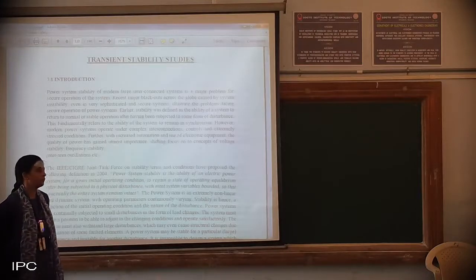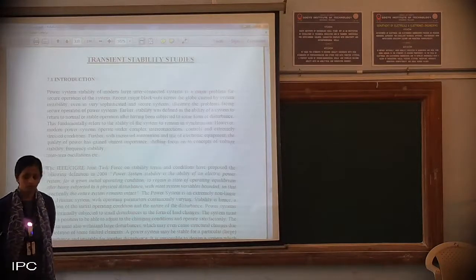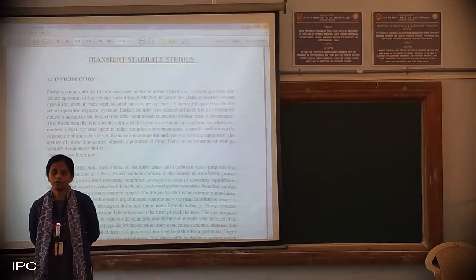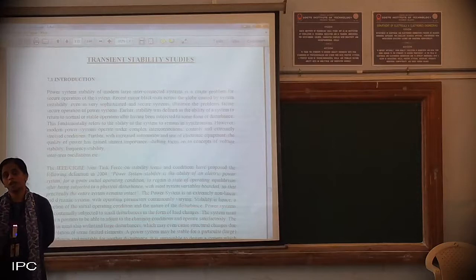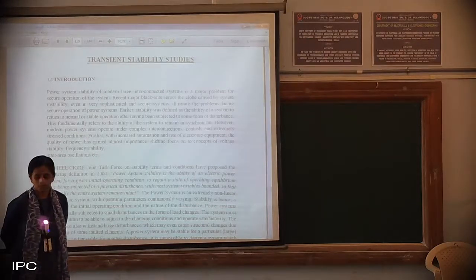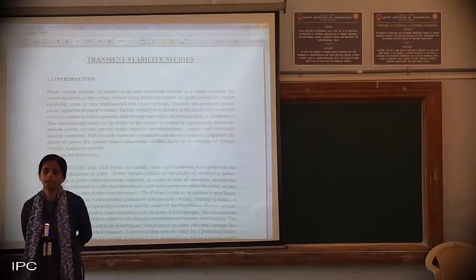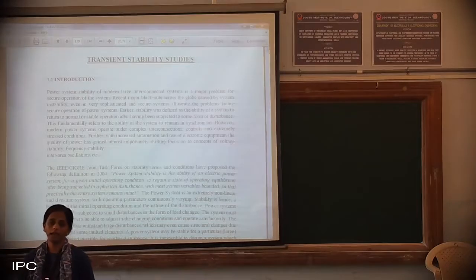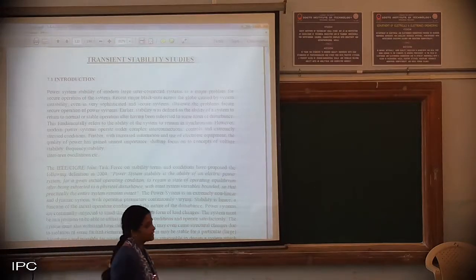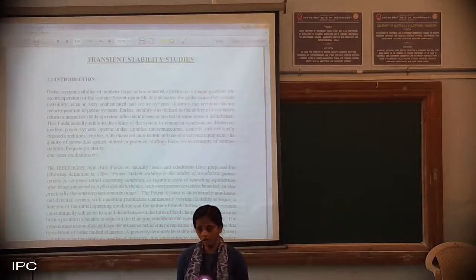So you were aware of what are B coefficients, then what is meant by penalty factor, then optimal load flow for a hydrothermal plant. So this all was discussed in the previous classes. Now in transient stability, the question is how soon the system can regain its normalcy after being subjected to a fault.